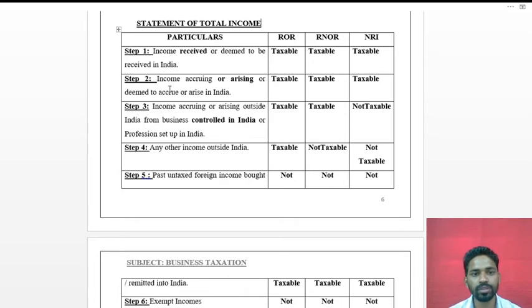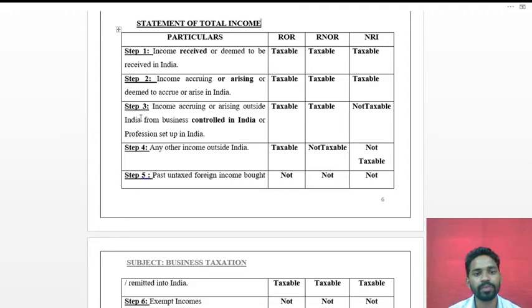Income accruing means collecting or getting the income in India, by any way, so it will be taxable for all the three cases.